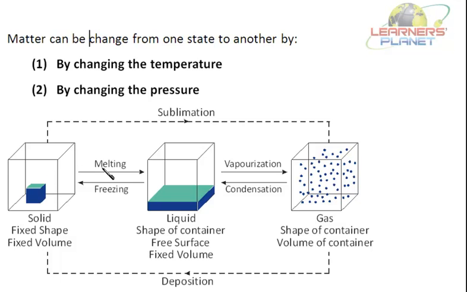Now if the temperature is increased, it melts and changes to the liquid state. Again, if heat is supplied to this liquid state, it changes to vapor or the gas phase. So liquid to gas. Then again, if the gas is cooled or the temperature is decreased, it will change to the liquid state, which is called condensation. Liquid can be changed to solid state by again lowering the temperature.